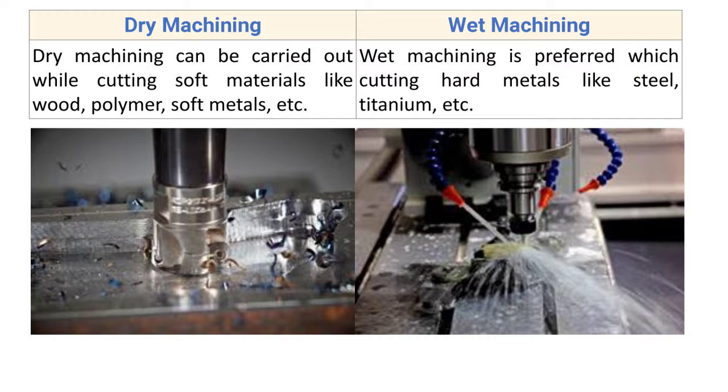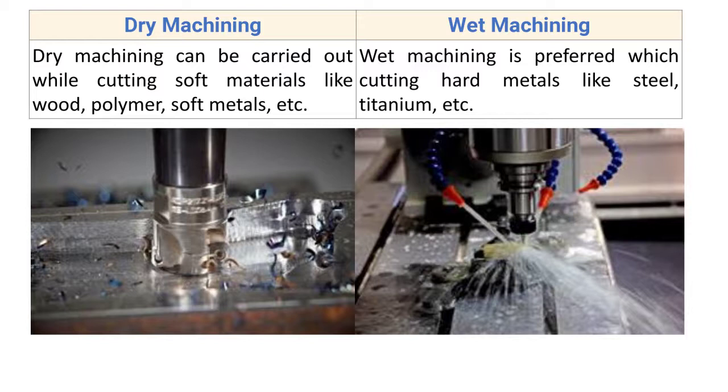So dry machining is applicable for cutting soft material, because the cutting tool will experience less friction between the cutting tool and the workpiece. So dry machining can be carried out while cutting soft material like wood, polymer, and soft and ductile material.